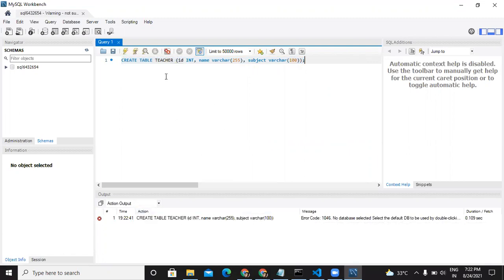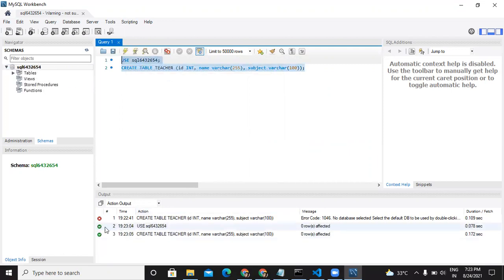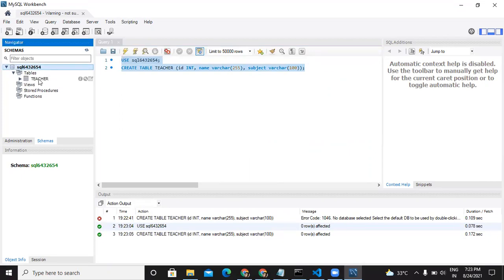okay, no database selected. So we need to select a database. I'll say use, and I'll copy the name of this database. Okay. That's right. So it has been run successfully, right? And you see inside this database, you can see a new table called teacher is created here, right?